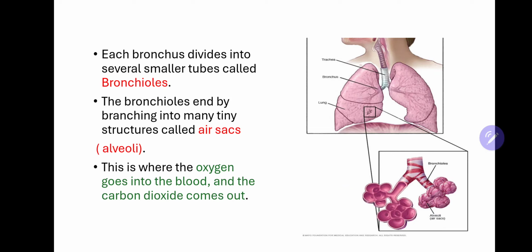Then what happens? These bronchioles end at the branching points where there are many tiny structures known as air sacs or alveoli. This is where the oxygen goes into the blood and carbon dioxide comes out. So the alveoli structure helps in the movement of oxygen and carbon dioxide between the lungs and the blood.